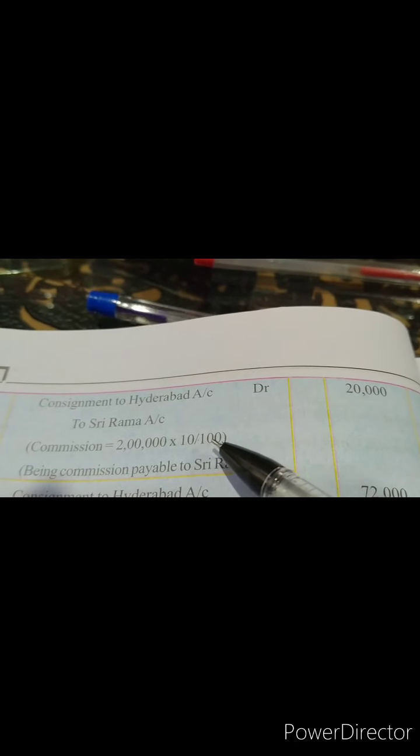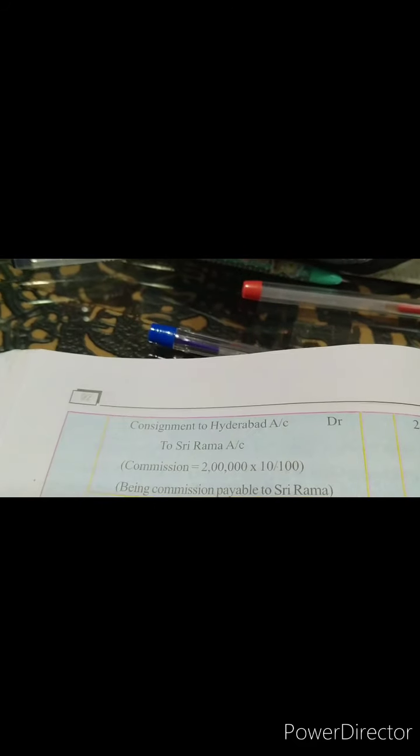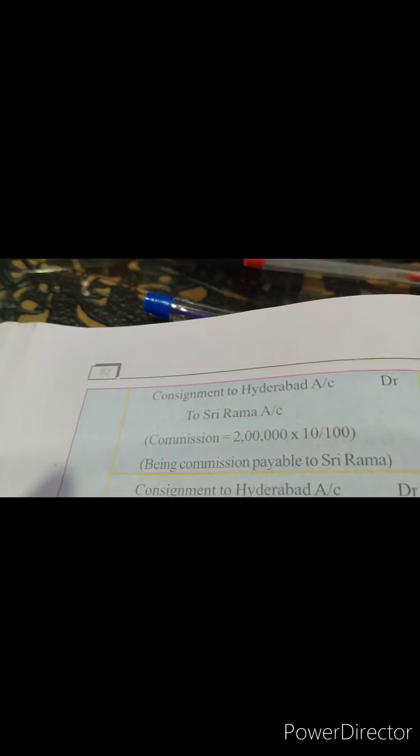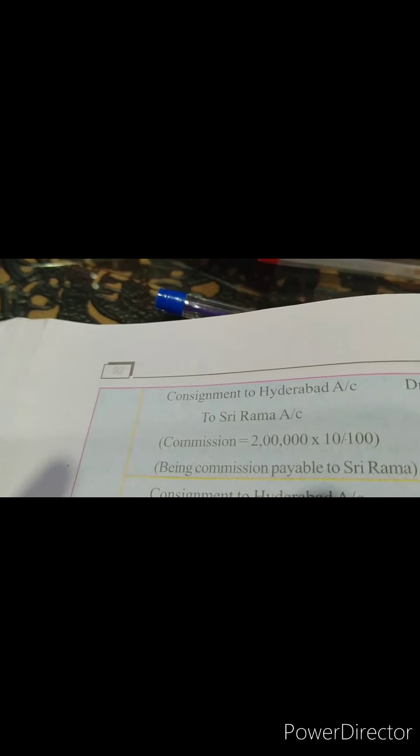If you see here, 2 lakhs into 10 by 100, you will get 20,000. So this is the commission amount which has to go to Sri Rama. Only after preparing the accounts will we come to know whether we made profit or loss. So we will transfer the profit or loss, and then in the bank account also, the difference amount you'll come to know only after preparing the account. And finally, we'll close the goods sent on consignment account by transferring it to the trading account.